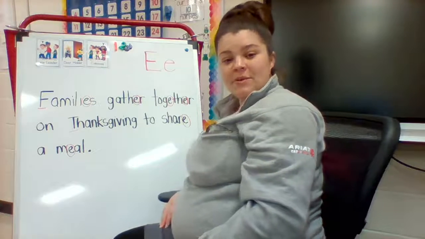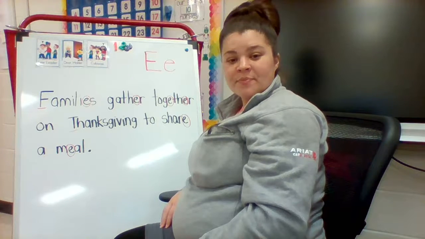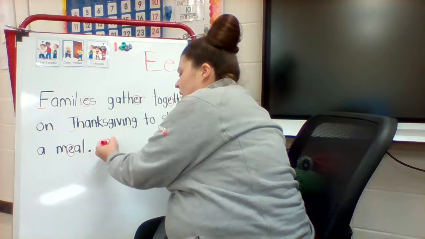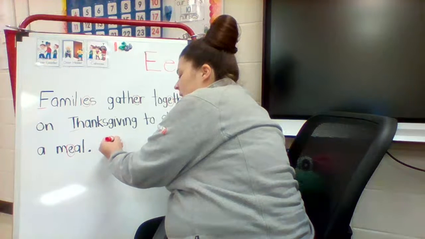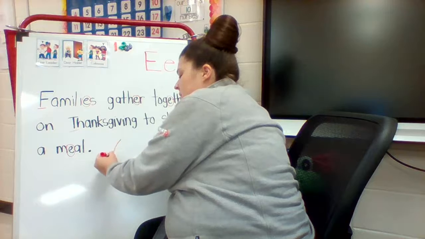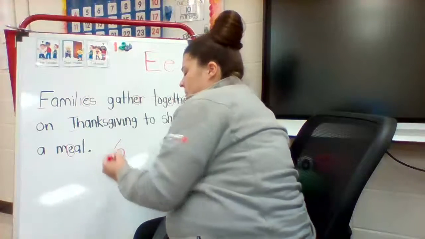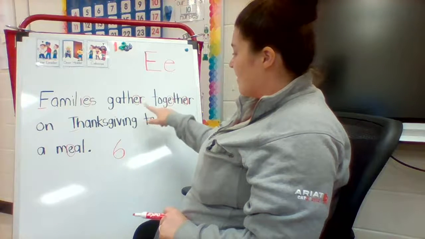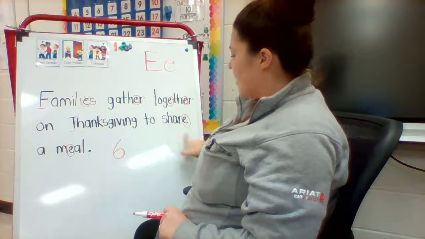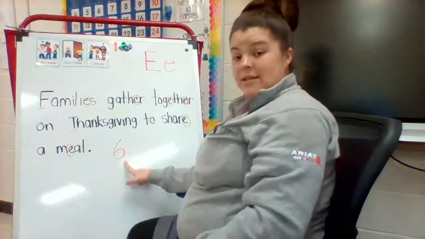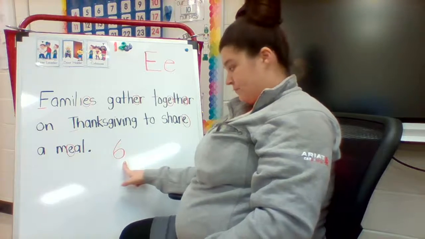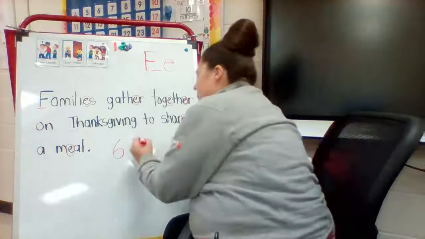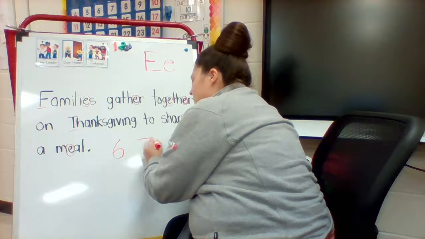Do you know what the number 6 looks like? A number 6 looks like this. You start right here and you start to circle around. There we have a number 6. So we found 6 lowercase e's, and this is the number 6. Now I'm going to show you what 6 looks like in a 10 frame.